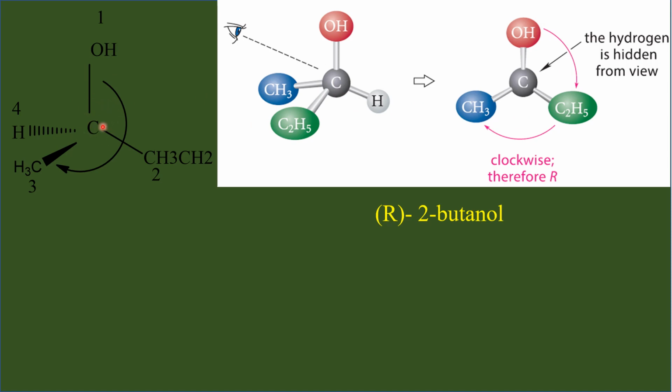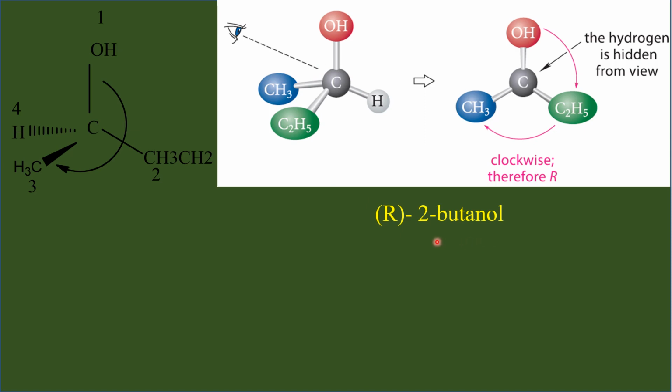This chiral center is given R configuration. Therefore, the IUPAC name of this molecule should have the prefix R to show that the chiral center has the R configuration. So the complete name of this molecule is R-2-butanol.